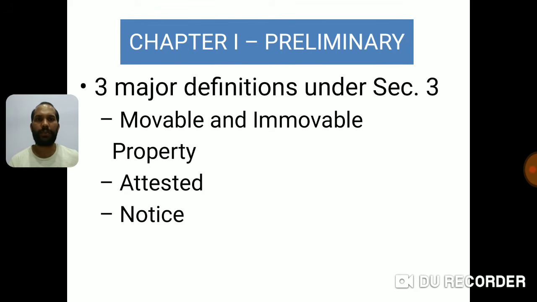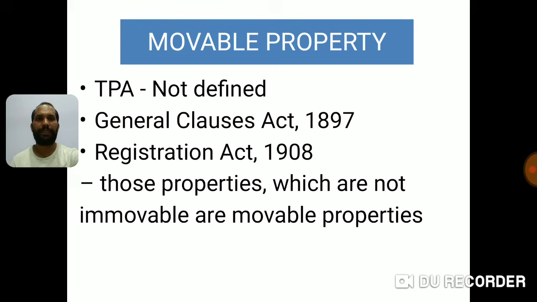What are the 3 definitions? One is movable and immovable property, second one is attested, and third one is notice. Let us understand these concepts in our next slide, one by one. I am starting with movable and immovable property. The first one is movable property. The Transfer of Property Act, which has sections from 5 to 37, does not even have a definition for movable property. It is not defined under the Transfer of Property Act what a movable property is.